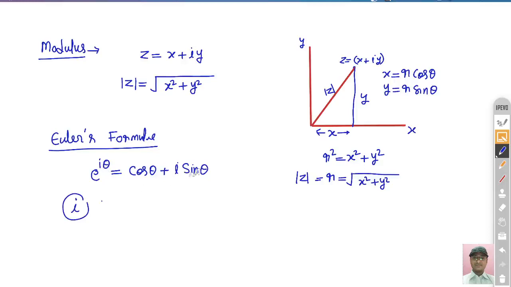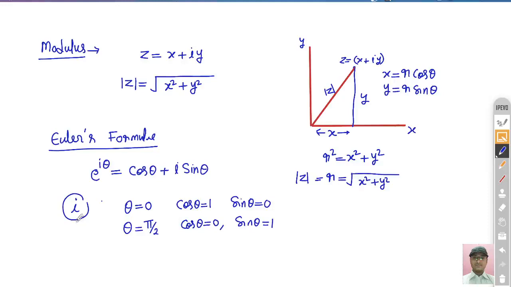You know the value of sin theta will be 0 at 0, right, and cos theta value will be what? If you put 0, in that case cos theta will be 1, and sin theta will be 0. Second is, if you put theta equal to pi by 2, then what will happen? Then cos theta is basically what? At pi by 2 the cos theta value will be 0 and sin theta value is basically 1.